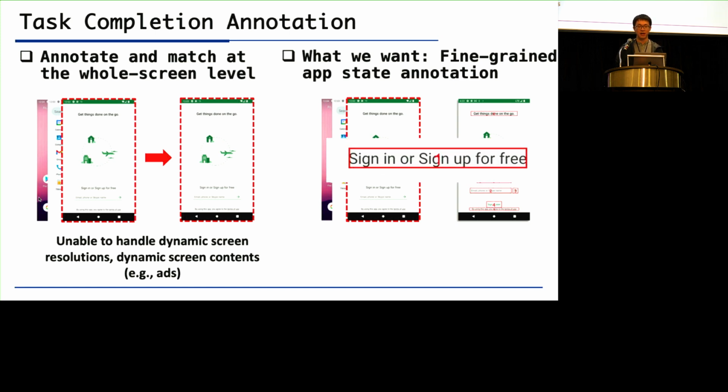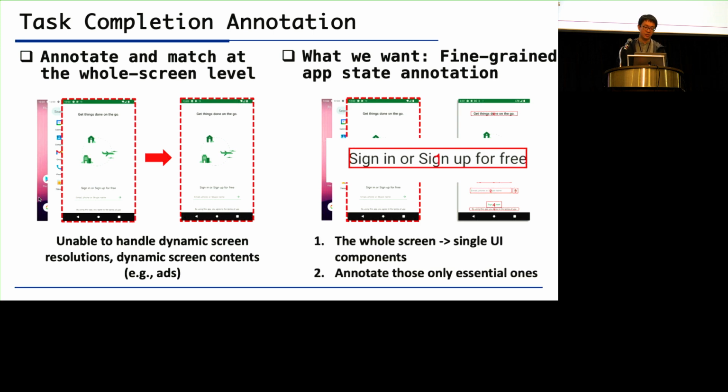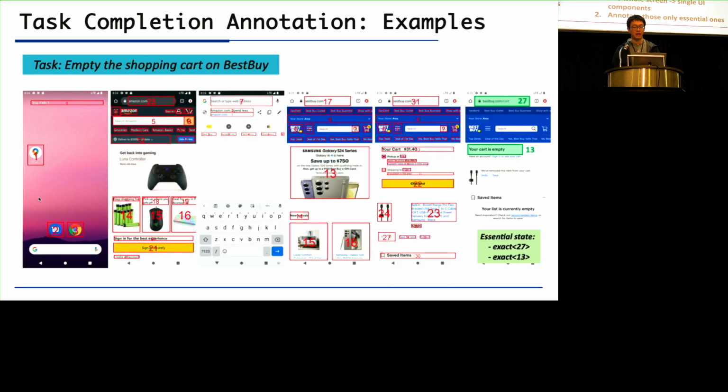For example, in the last screen, we only annotate the text box with the text, sign in and sign up for free to indicate this is the login page. To do so, we need to break down the whole screen into single individual UI components and then annotate only the essential ones.